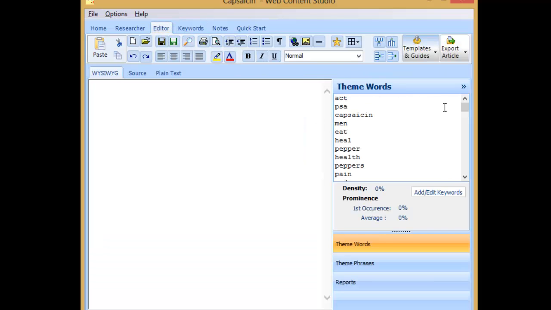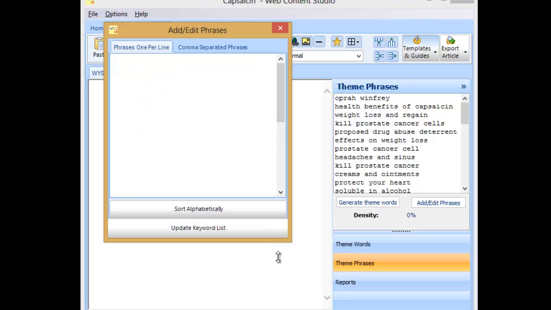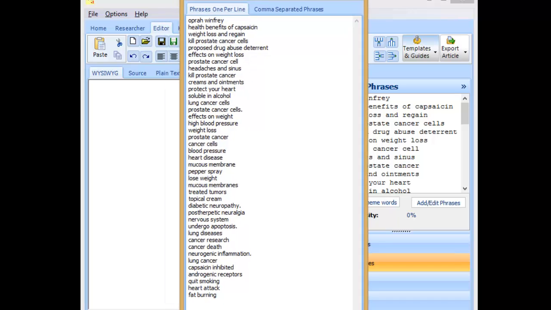So now here's my article. We've got the single words there, we've got the theme phrases here, which if you look at, these are the sorts of things that I need to look at and see whether there is any basis for capsaicin here. So we've got Oprah Winfrey, weight loss and regain, kill prostate cancer cells. Cancer is one of the main themes running through this, and I didn't know about the link between capsaicin and cancer, so that's not a surprise. Weight loss, prostate cancer, there's a lung cancer down here, lung cancer cells.